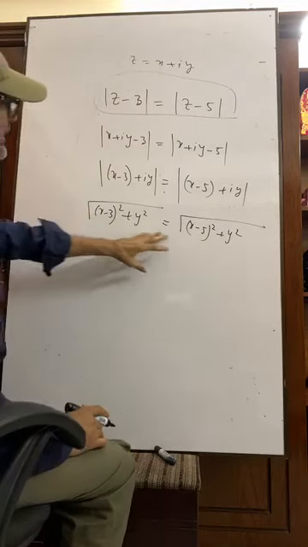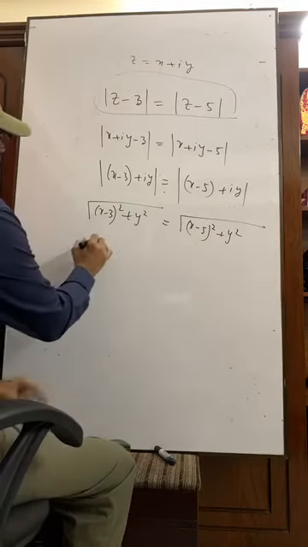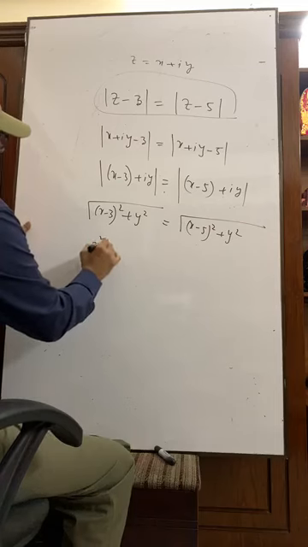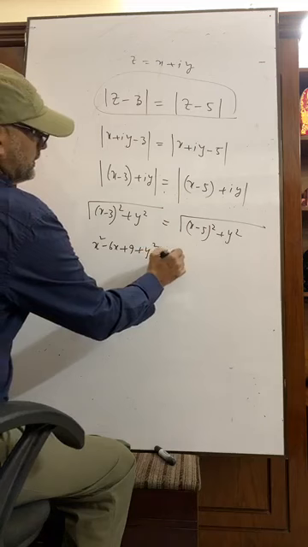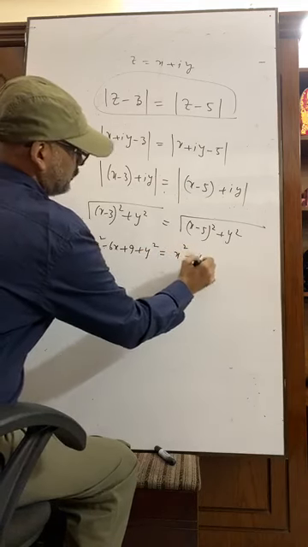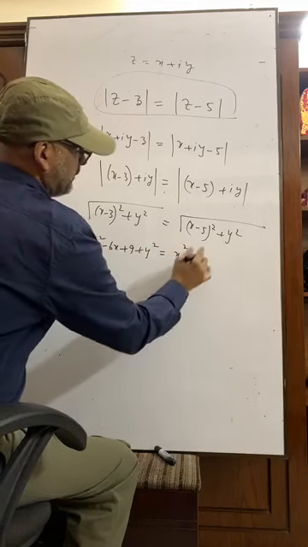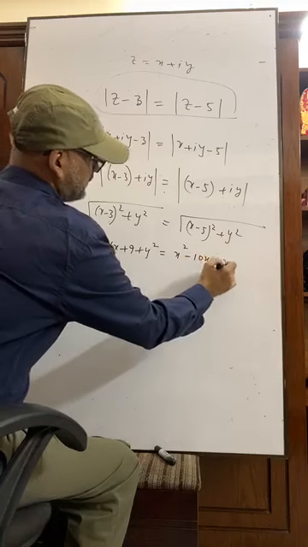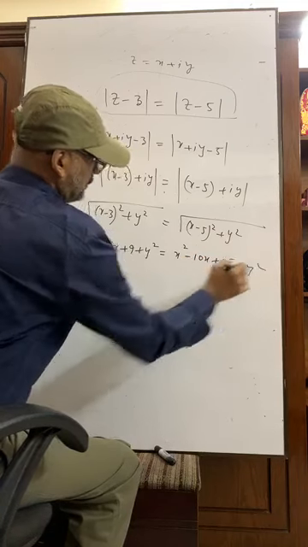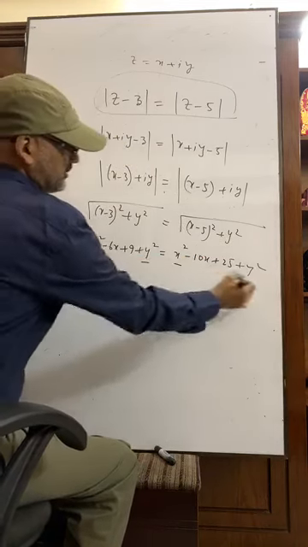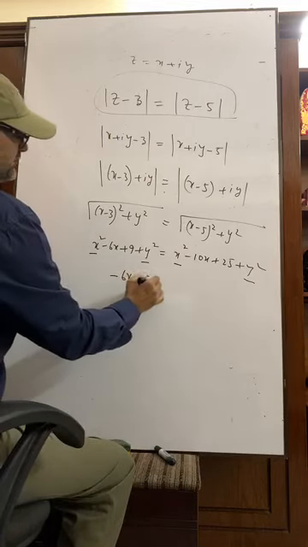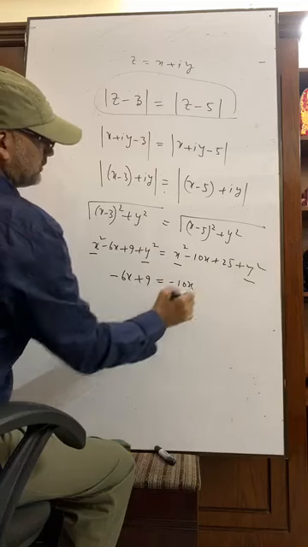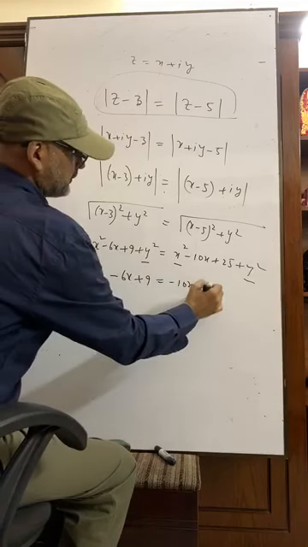If the square roots are cancelled, then we will be left with x square minus 6x plus 9 plus y square equal to x square minus 10x plus 25 plus y square. From both the sides x square and y square cancel, and we will be left with minus 6x plus 9 equal to minus 10x plus 25.